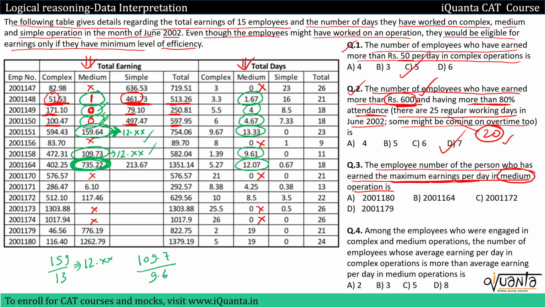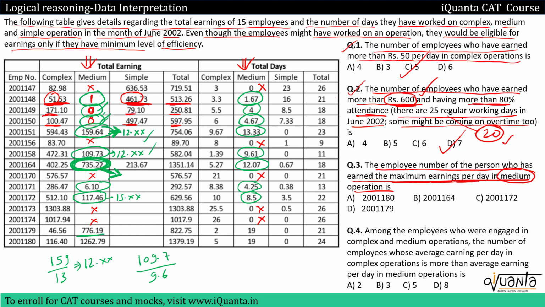So we'll go to the next one. We have 6.1 divided by 4, which will be 1 point something. Then 117 divided by 8. This will be somewhere close to 15. Okay, 15 point something, or even lesser than that, because we have 117 upon 8. 15 into 8 we have 120. So this will be lesser than 15. Okay, but not greater than for this particular employee over here, for which we are getting 735 by 12.